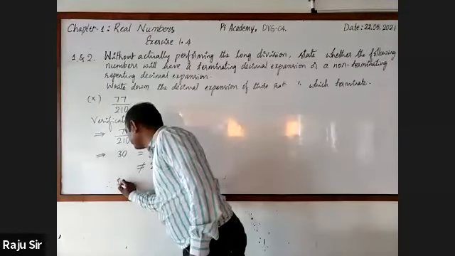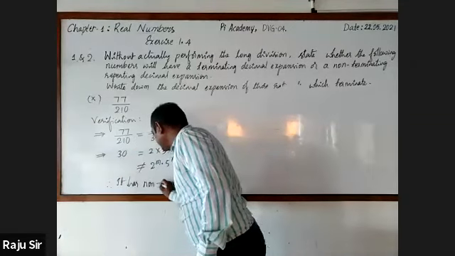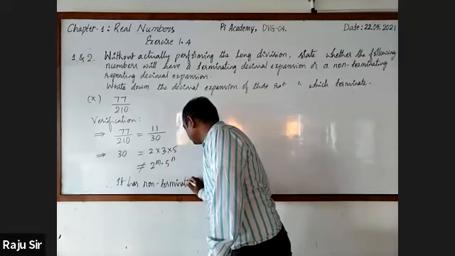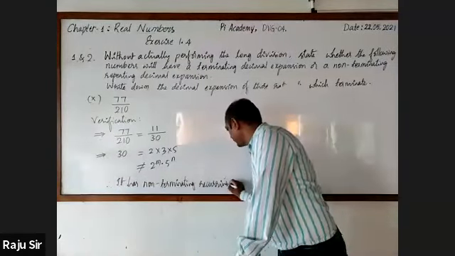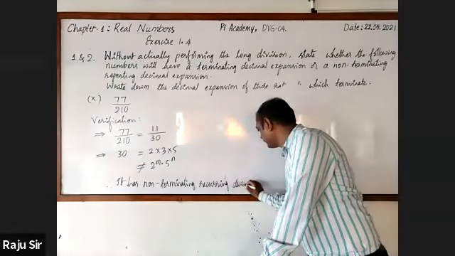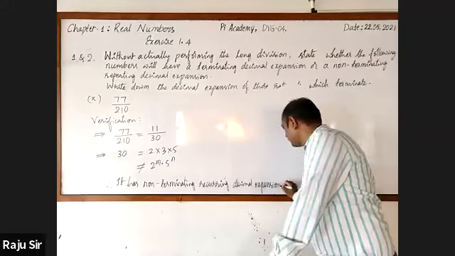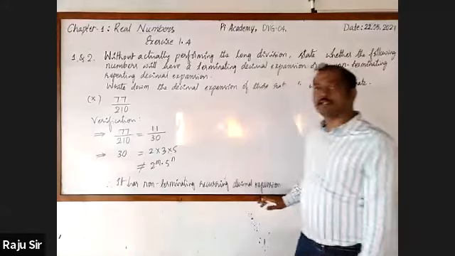Therefore, it has a non-terminating recurring decimal expansion.